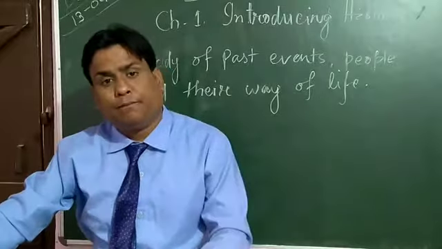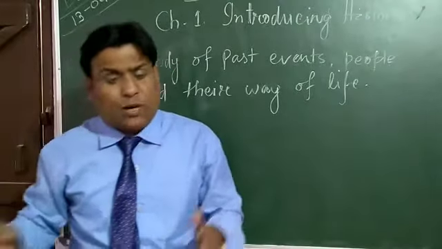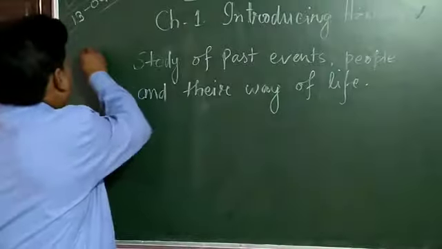You have to keep in mind this definition. What is history? History is the study.